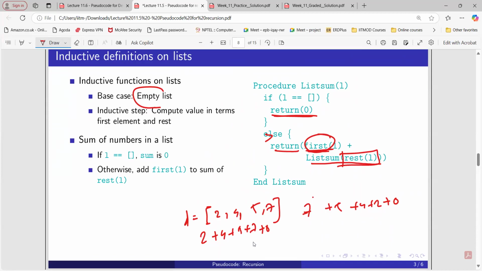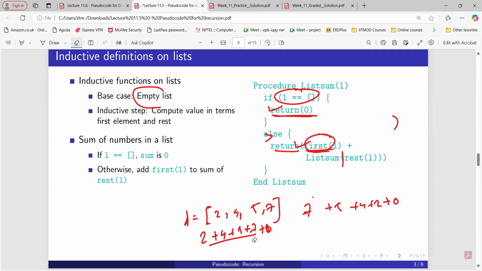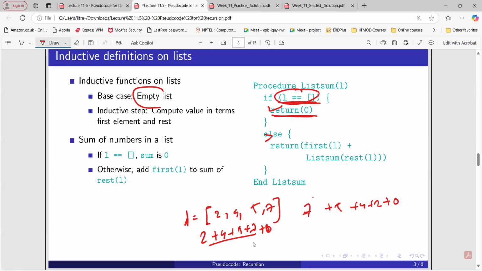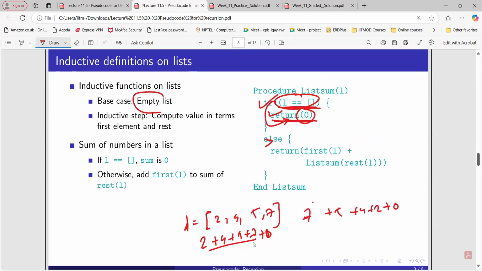Whenever we say rest of L, in the first case if we see rest of L and only 7 is remaining, then only 7 will be returned, right? After that, the list will get empty. In the next step it will be empty, so we are going to return 0. So plus 0 will come, and then we are going to do a summation of all these things. So we are removing one element from the list, and at the last we are going to get the empty list. And if this condition is true, then we are going to return 0. Okay, so this is how we are going for this recursion problem.